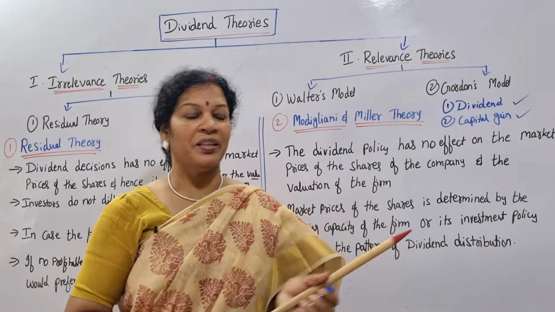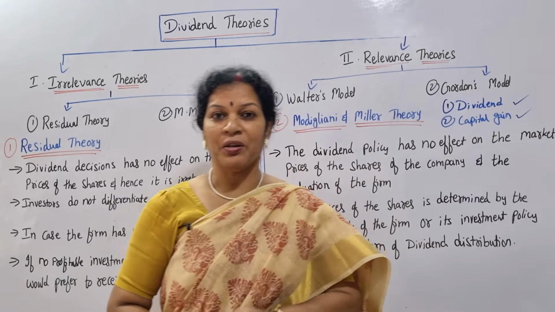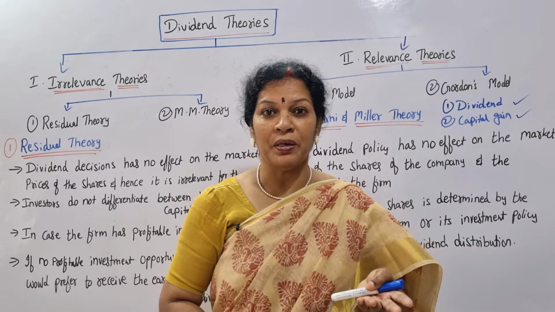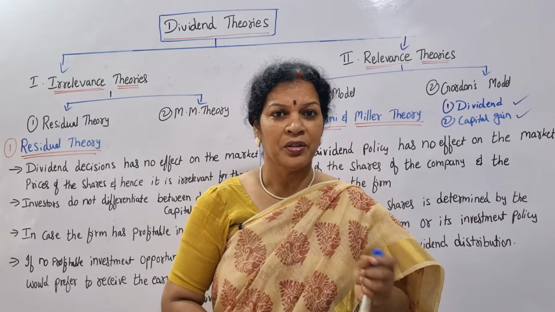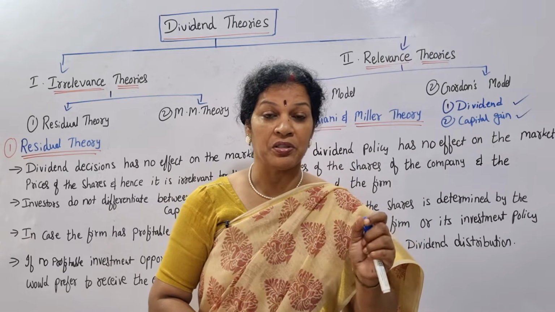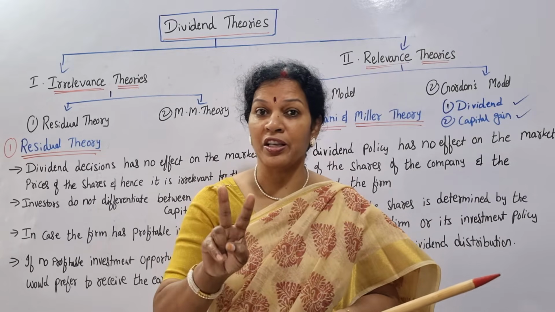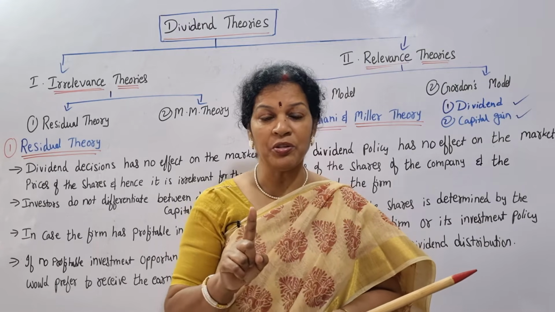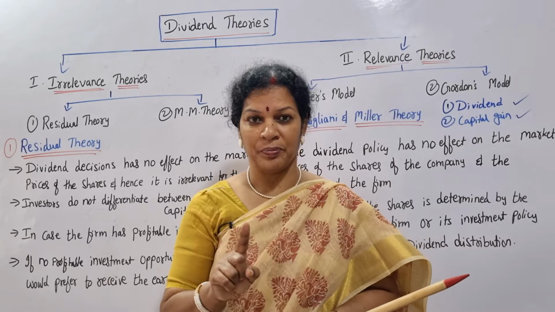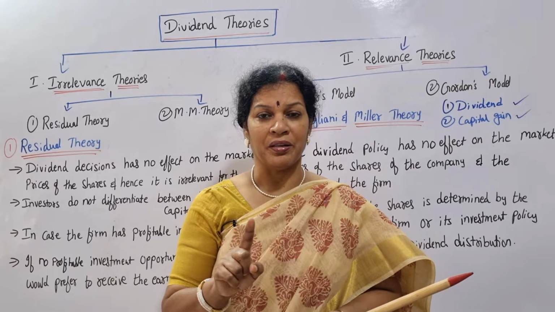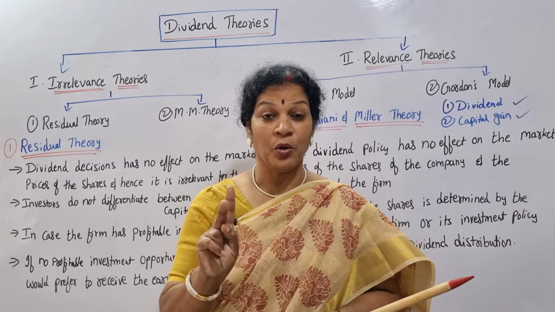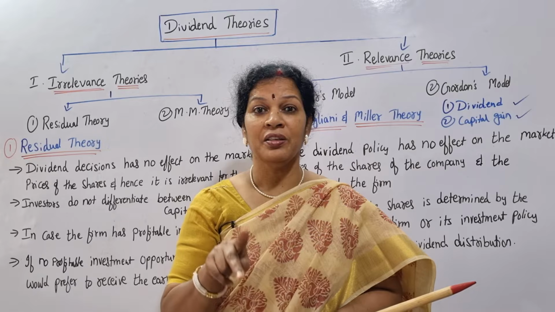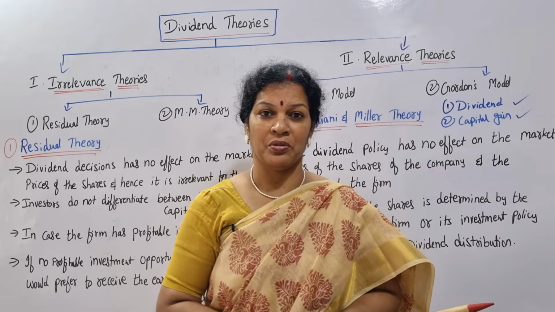But at the same time, when they are expecting dividend, every organization must be very careful. Dividend we have to pay. How much to pay, when to pay, is it the right time? Every management has to see this. Management has to remember two aspects related to dividend distribution. One thing is that they have to distribute the dividend: how much, when. Second thing is that while distributing dividend, they must take care of the financial position of the organization also.